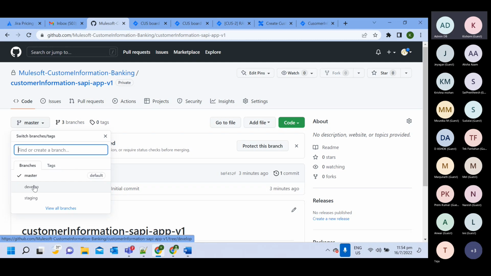Okay, I'm saying it again. As a developer, whenever we want to make any change, first we will do it on top of the develop branch. Even in the develop branch, we will not do it directly. First we will create a feature branch on top of the develop branch, and each developer will create their own feature branch.